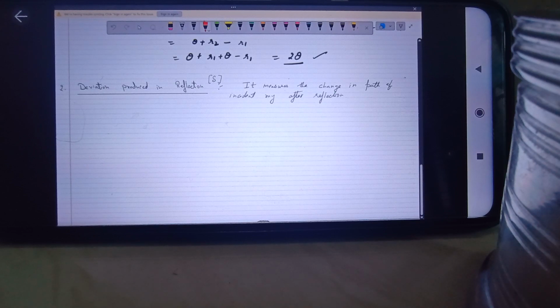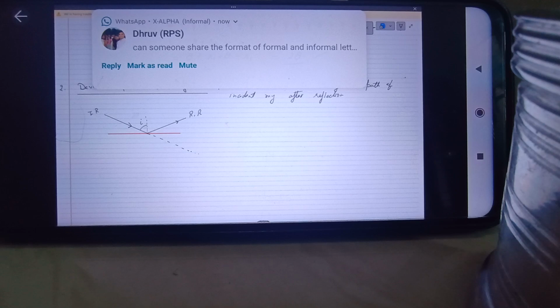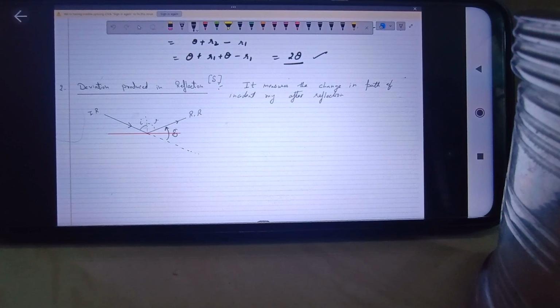Say this is a surface, and on this surface a ray is incident with the normal making an angle I. If this surface was not there, the ray would have gone straight like this. The reflection is happening because of this surface. Otherwise, this was the original path of the ray. Because of the surface, it experiences reflection, and the path of the light changes like this. This is the reflected ray, this is the incident ray. The original path is represented by this dotted line, and the change in path happens here, and this angle is called the angle of deviation. Is it clear what exactly the angle of deviation is?